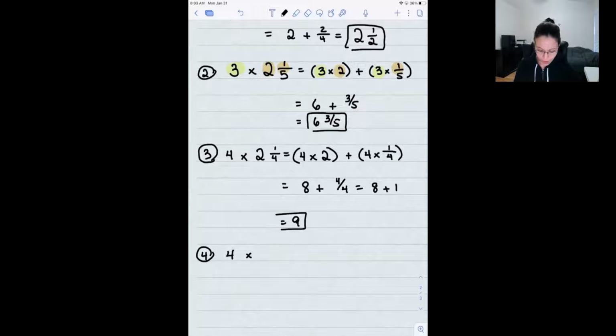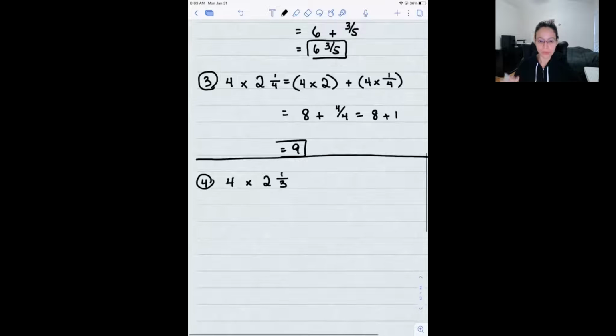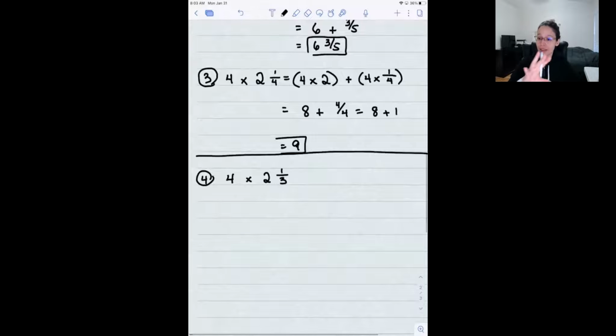We have 2 of these, okay? So here I have 2 and 1/3. And these are a little different, so I'm going to have a line over here. We took a break from the easier problems, and we're moving on to the problems that are a little bit harder, but still doable for you, okay? So here I say this is 4 times 2. And then I want to multiply the 4 by the other part of the set, which is 1/3.